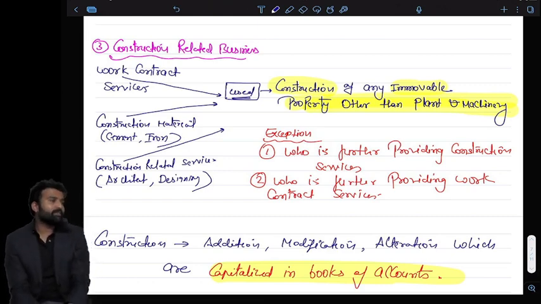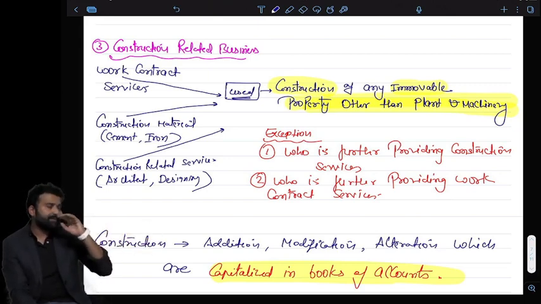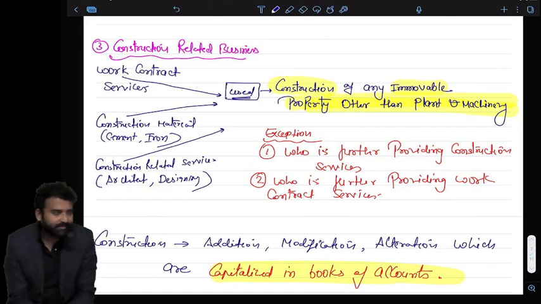Company is maintaining a guest house. So in that guest house, if they are buying food and beverages, they cannot claim ITC of food and beverages, but they can claim an ITC on furniture.